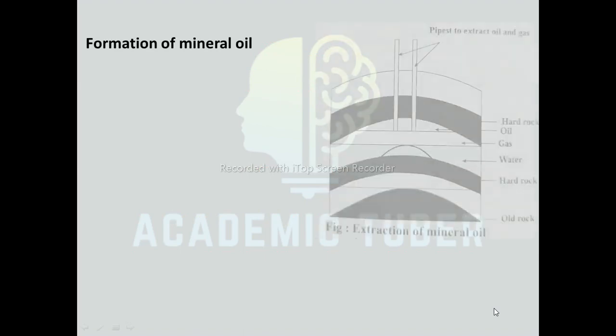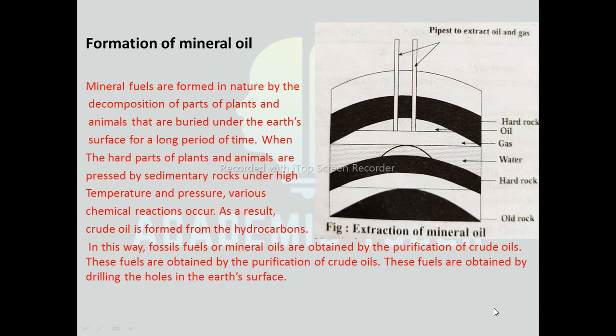Formation of mineral oil. Mineral fuels are formed in nature by the decomposition of parts of plants and animals that are buried under the earth's surface for a long period of time. When the hard parts of plants and animals are pressed by sedimentary rocks under high temperature and pressure, various chemical reactions occur. As a result, crude oil is formed from the hydrocarbons. In this way, fossil fuels or mineral oils are obtained by the purification of crude oil. These fuels are obtained by drilling holes in the earth's surface.